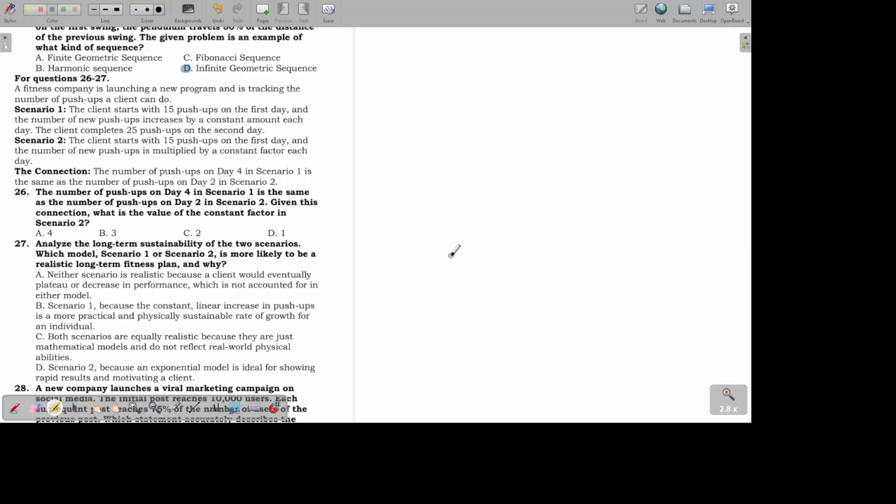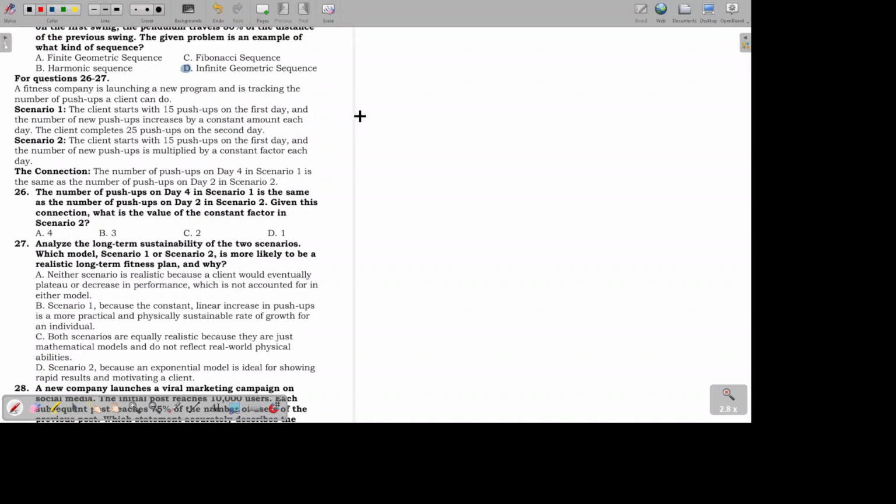Number 26. The number of push-ups on day 4 in scenario 1 is the same as the number of push-ups on day 2 in scenario 2. Given this connection, what is the value of the constant factor in scenario 2? Okay, for us to know that, let's find the a sub 4 of scenario 1.